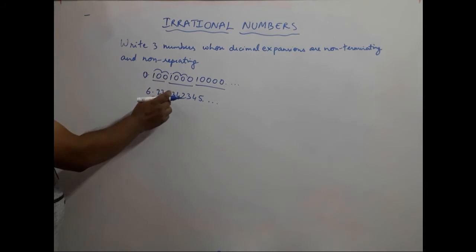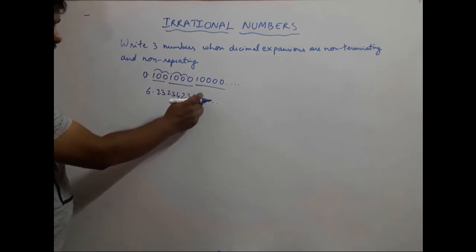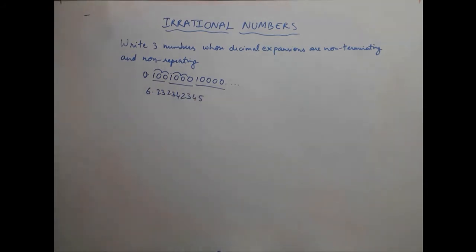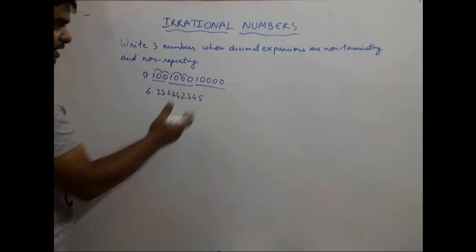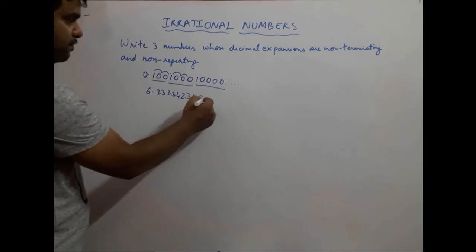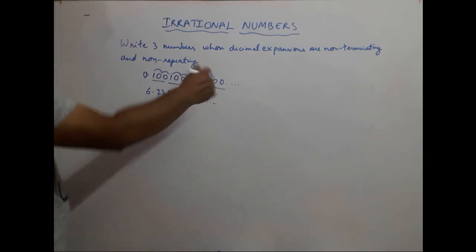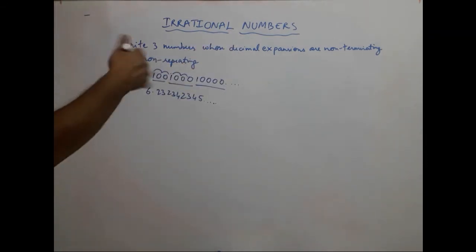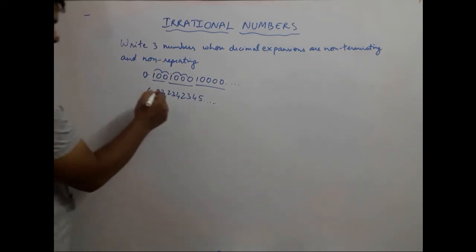If I just leave it like this it becomes a rational number because it is terminating. In maths if you put dots, it shows that there is a continuity and it continues thereafter.